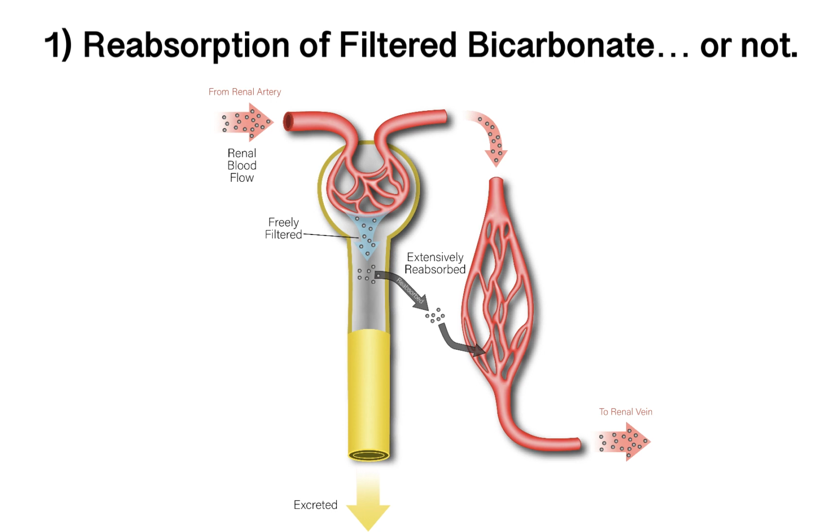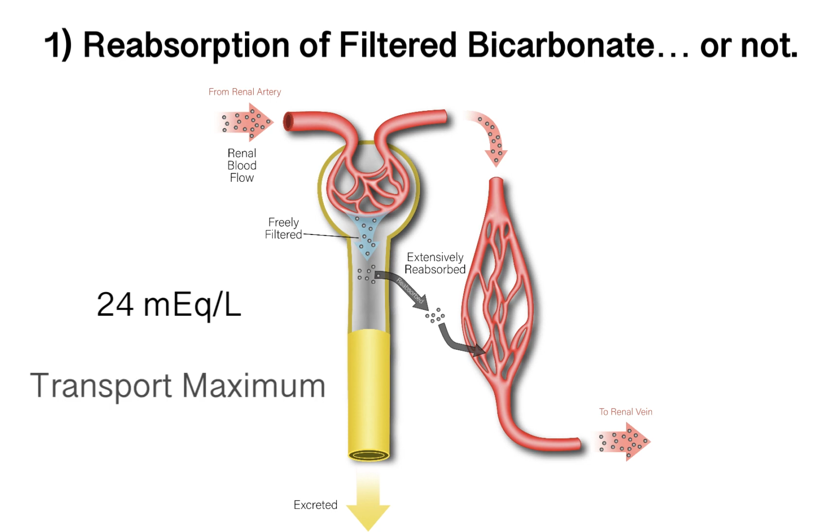In fact, when bicarbonate concentrations are normal, somewhere in the range of 24 milliequivalents per liter, this concentration of bicarbonate approaches the transport maximum for bicarbonate, meaning that if the bicarbonate concentration increases above and beyond its normal concentration, the transport mechanisms that reabsorb this bicarbonate become saturated, and that excess bicarbonate that was filtered does not become reabsorbed and therefore ultimately becomes excreted into the urine, because the other nephron segments lack the ability to reabsorb an appreciable amount of bicarbonate.